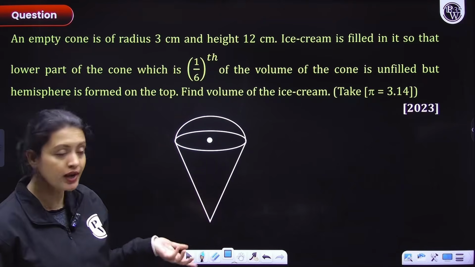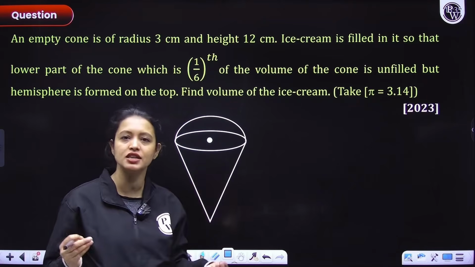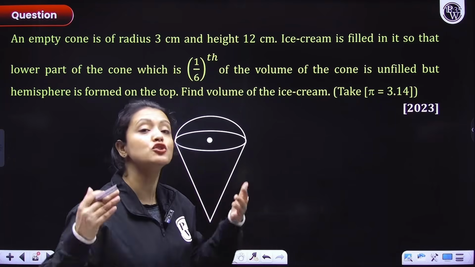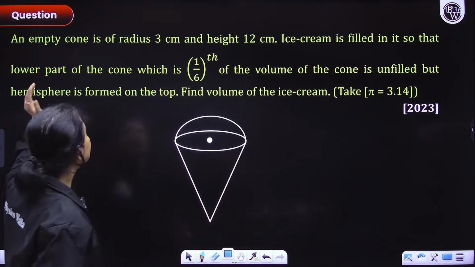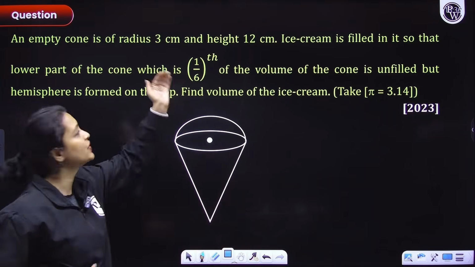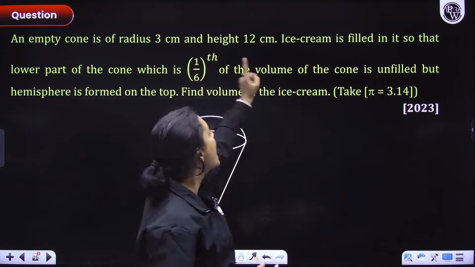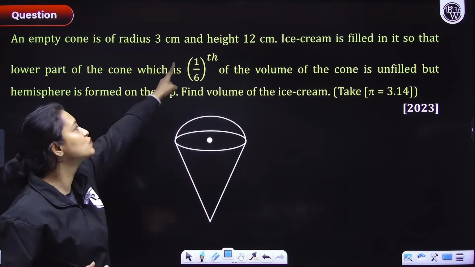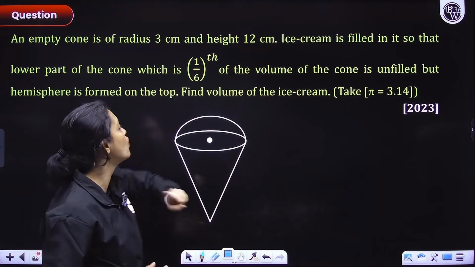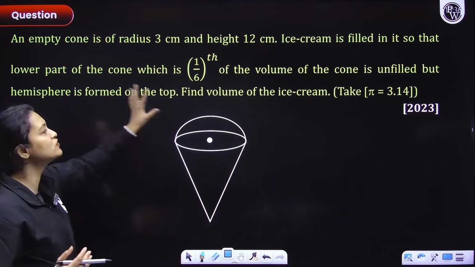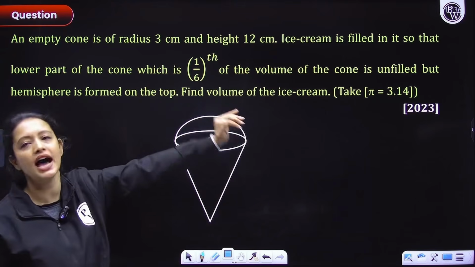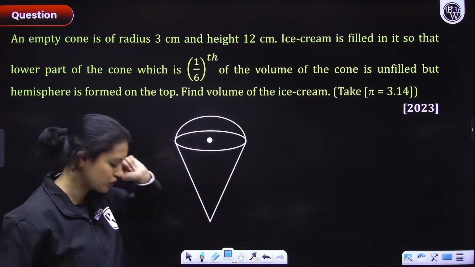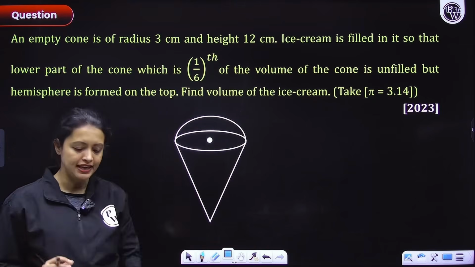It came in 2023. It's quite an interesting question, also an important one. Okay? So please pay attention. An empty cone is of radius 3 centimeter and height 12 centimeter. Ice cream is filled in it so that the lower part of the cone, which is 1/6 of the volume of the cone, is unfilled, but a hemisphere is formed on the top. Find the volume of the ice cream. Take pi as 3.14. Okay, what they are saying, you have a cone everyone.